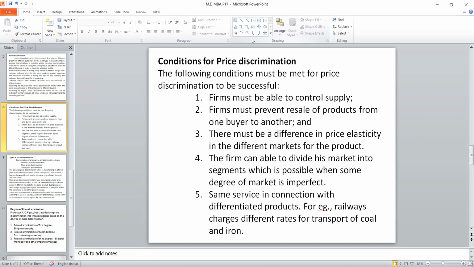The third one is that the product should have a different price elasticity, always relatively elastic only. Suppose it is perfectly elastic or perfectly inelastic, there is every possibility the monopoly market will become a duopoly market. Two sellers will be there. Anybody will come over. That is why he always maintains that elasticity between 0 and 1.